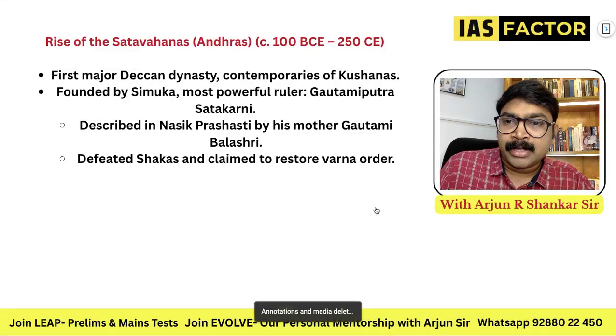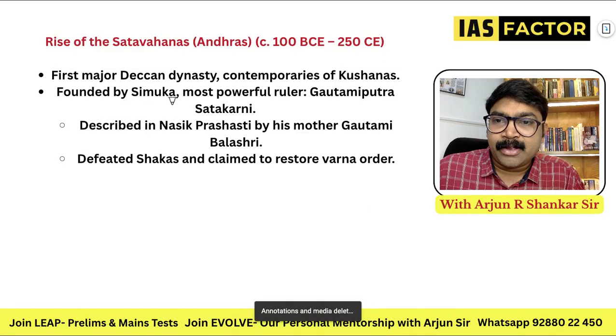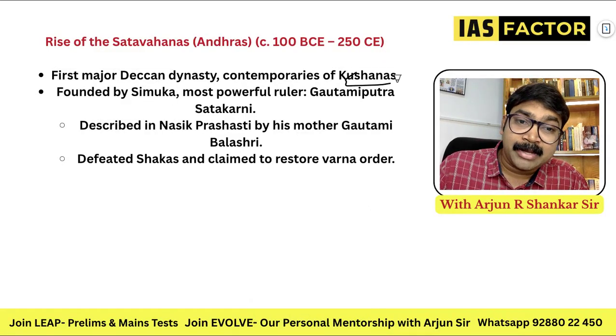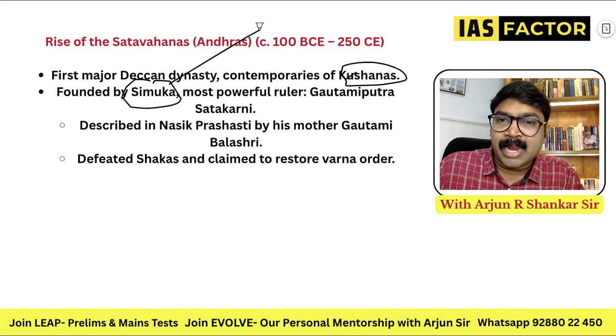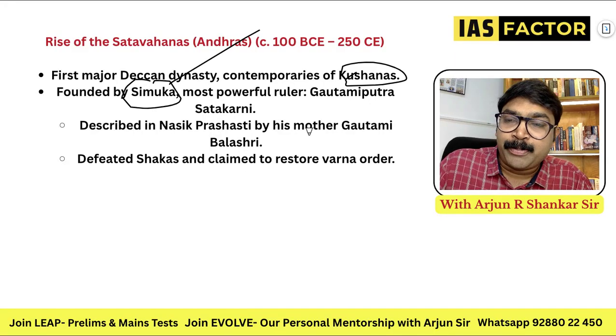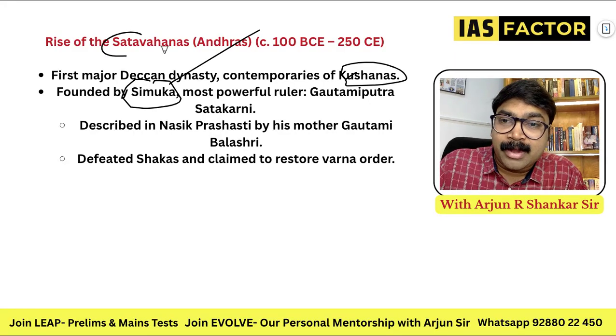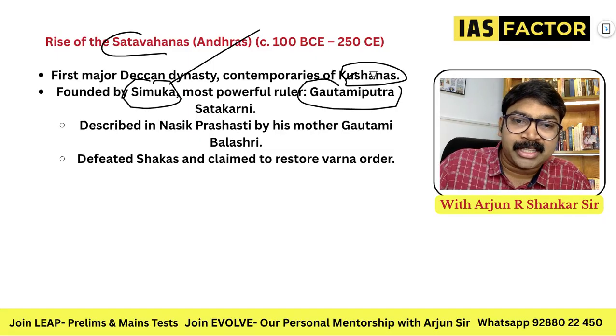The Andhras were the first major contemporaries of the Kushans, founded by Simukha. They can be asked in the match the following. And the most powerful ruler of the Shatavahanas is Gautamiputra Shatakarni.